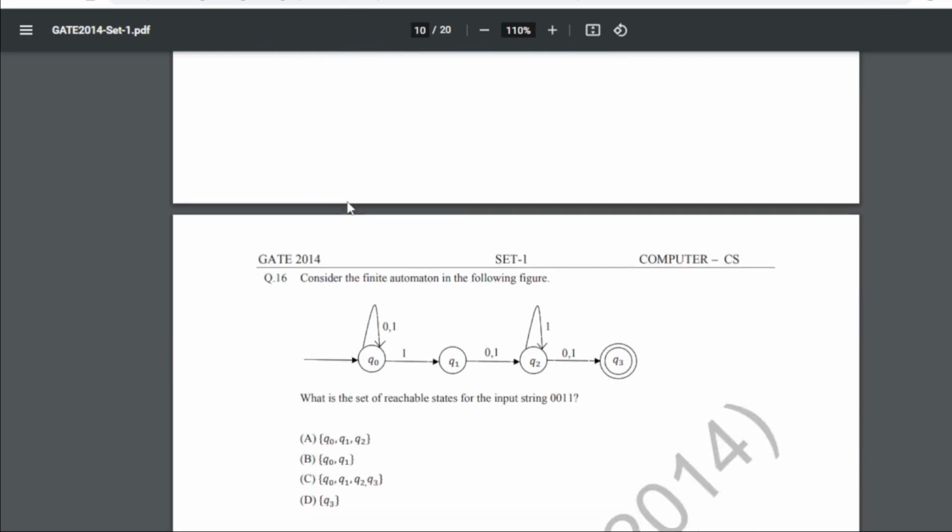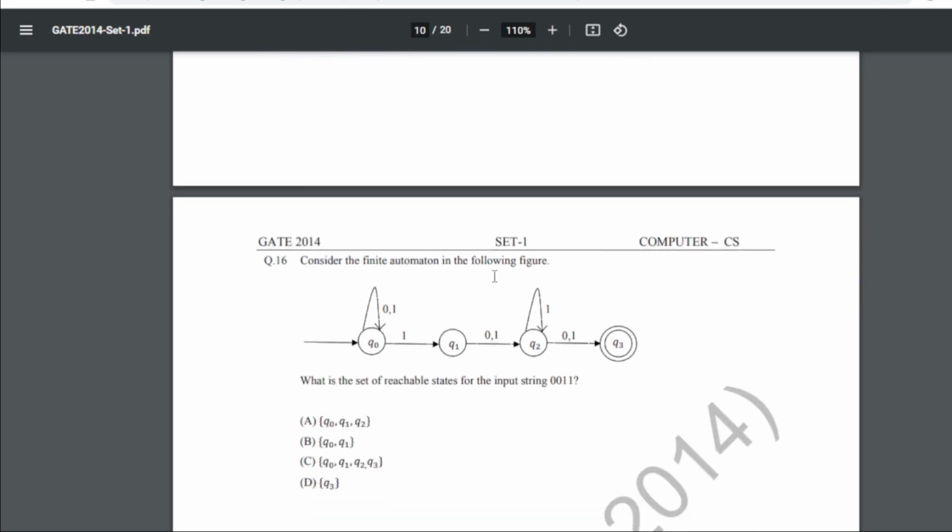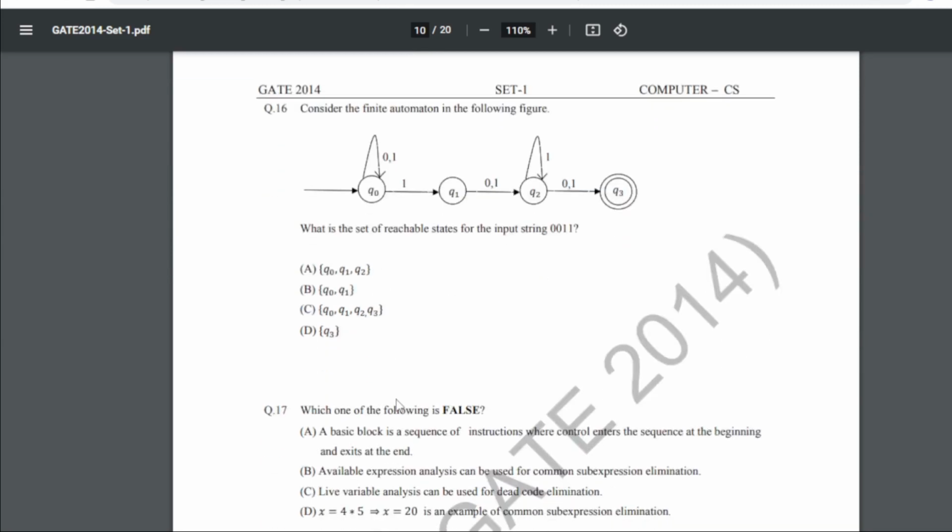Now 16th is consider the finite automata in the following figure. What is the set of reachable states for the input string 0011? Right. So for this 16 question our answer will be A, that is Q0, Q1 and Q2.